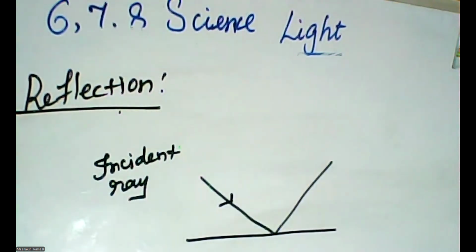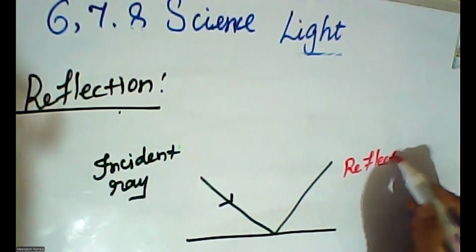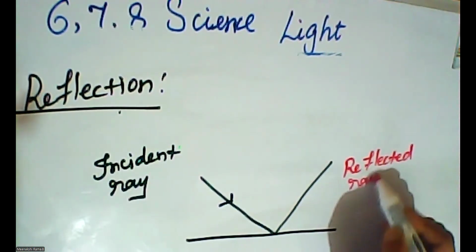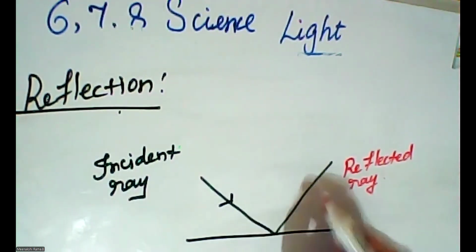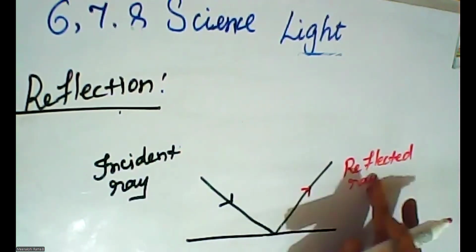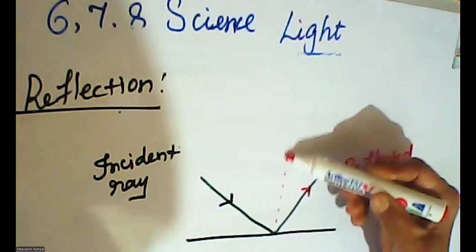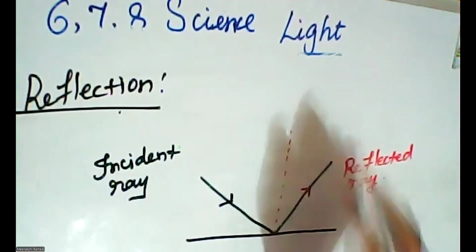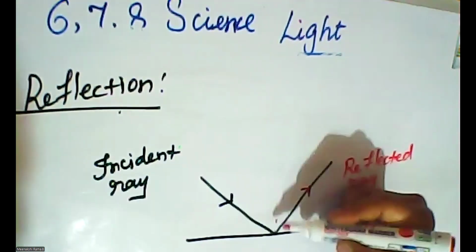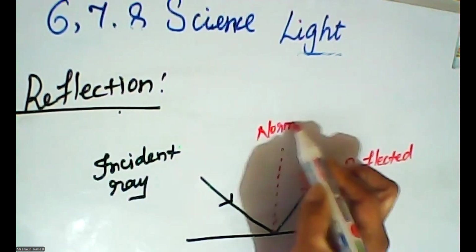This is called the reflected ray. When the light is reflected to the opposite part, that kind of ray is called the reflected ray. So this is the incident ray, this is the reflected ray. When I draw one straight line in this part, this is called the normal.